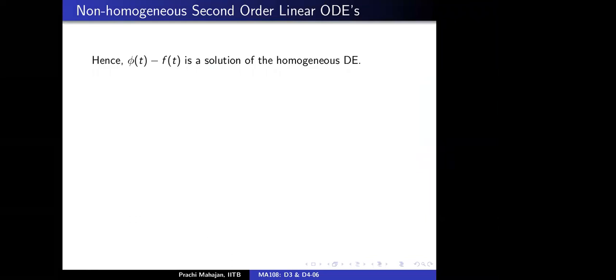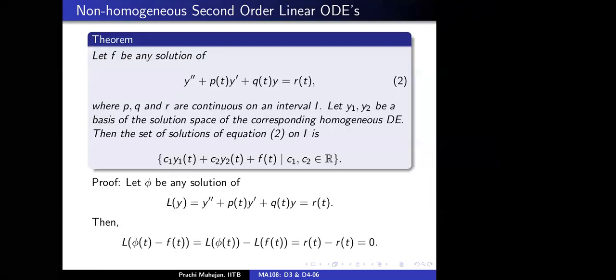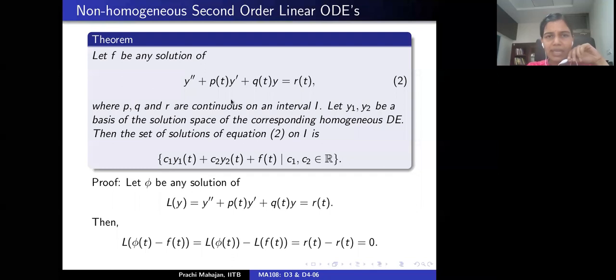Ma'am, could you please explain again? Yeah, I'll go over it one more time. What am I trying to say? Given f a particular solution, let phi be any other solution of equation 2. Now I'm going to write this in the differential operator form.